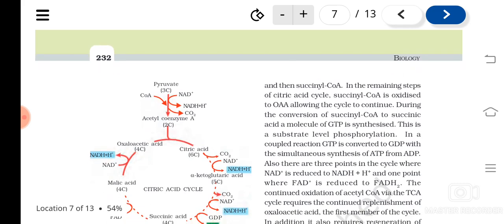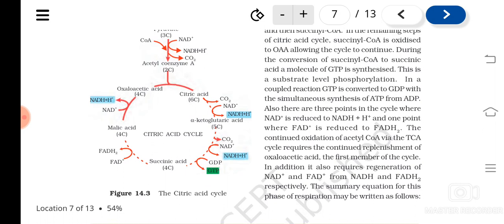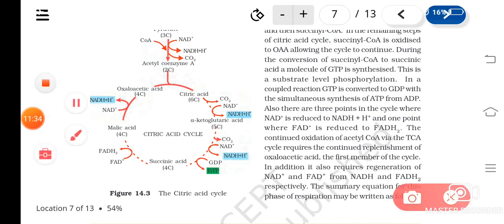Okay, and this succinyl CoA will get converted to succinic acid, and you can see here one molecule of GDP is getting converted to GTP. Okay, that is, succinyl CoA is formed from where? Alpha ketoglutaric acid. Okay, and from alpha ketoglutaric acid what will form? Succinyl CoA. Succinyl CoA will be getting converted to succinic acid, and there you can see one molecule of GTP is formed.